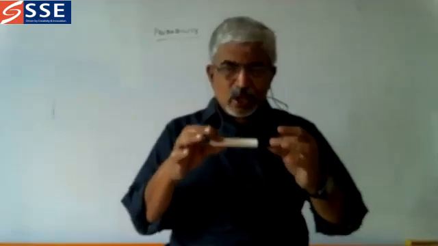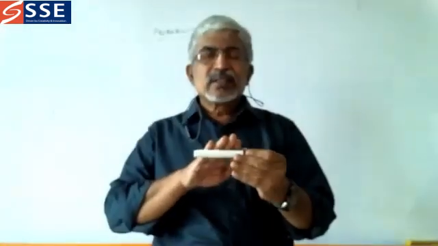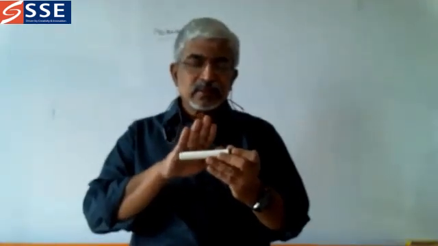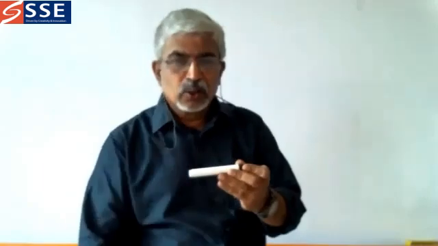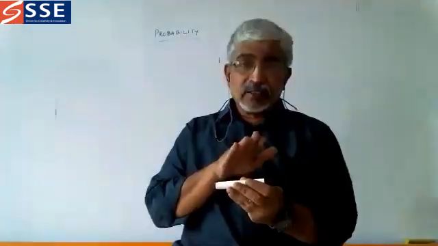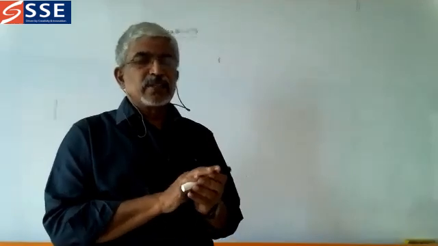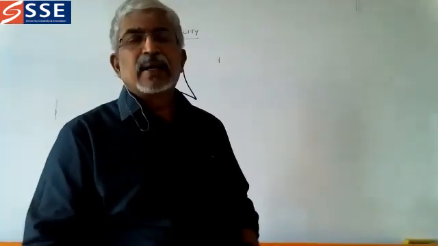Suppose if I drop this pen, can I measure the impact of this body to the ground? Yes. If I know the height of this dropping and the weight of this pen as well as the gravitational force, we can calculate the striking force of this pen on the ground.